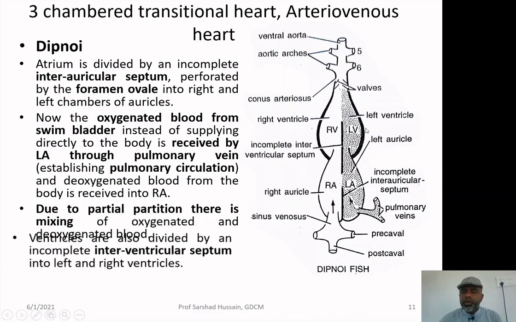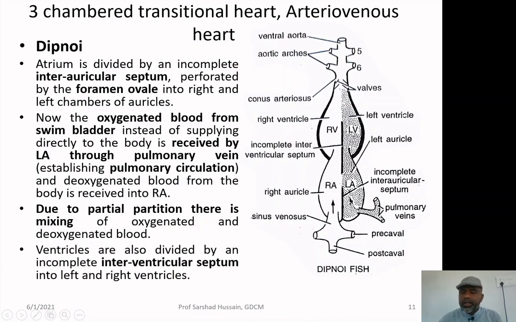In addition to it, you can see that the right ventricle and the left ventricle are also partially separated. The wall is not present along the whole of the length. So, again there is a mixing of the blood. So, it means the heart is evolving itself to a four chambered heart, where all these parts will be totally separated, but during the course of evolution this is a transitional stage where neither is there a complete partition nor is there an absence of partition.